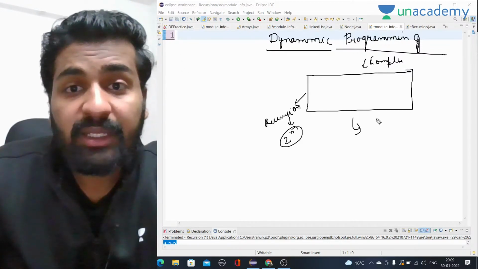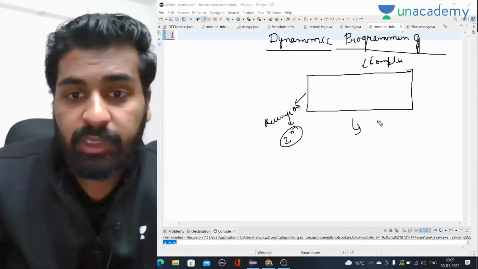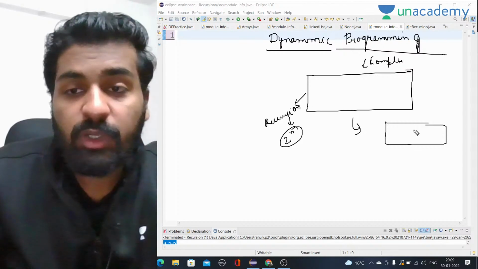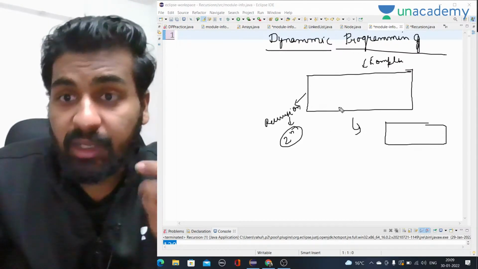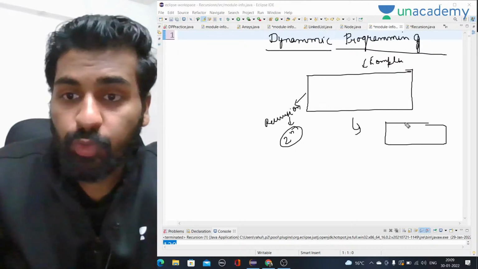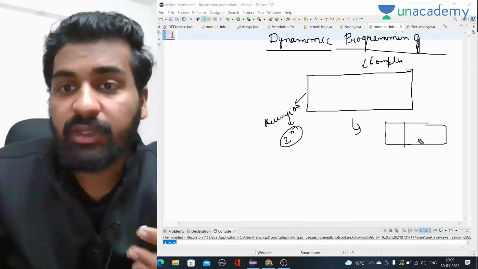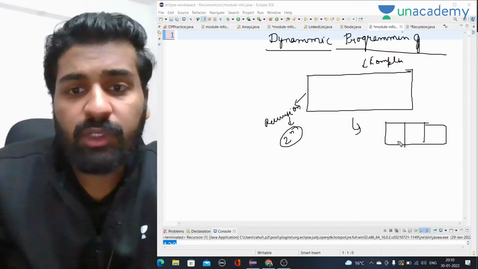If we are repeating the same work again and again, we stop doing that by using some extra space. We stop doing the repetitive work, and whatever value we get, we store it, and afterwards whenever it is needed, we directly use it from some data structure. Okay, this is what we have to do.